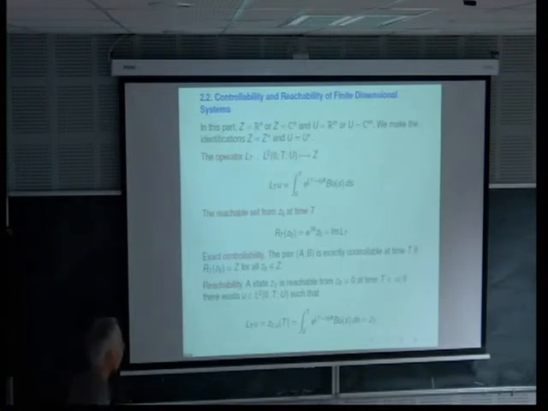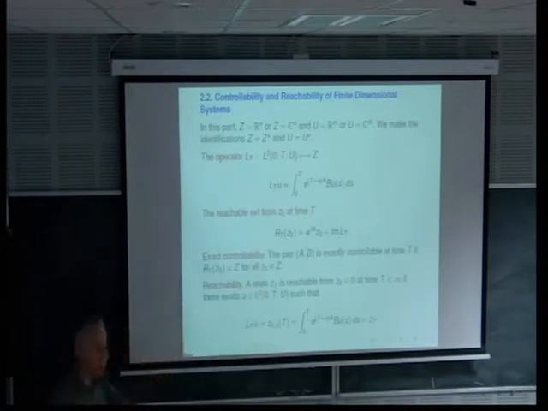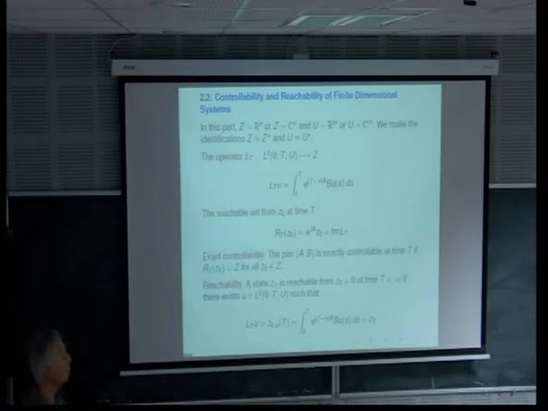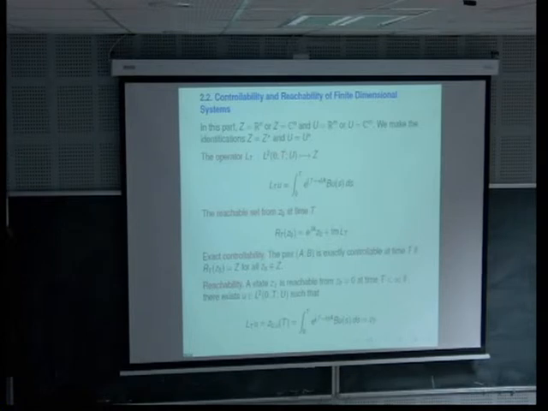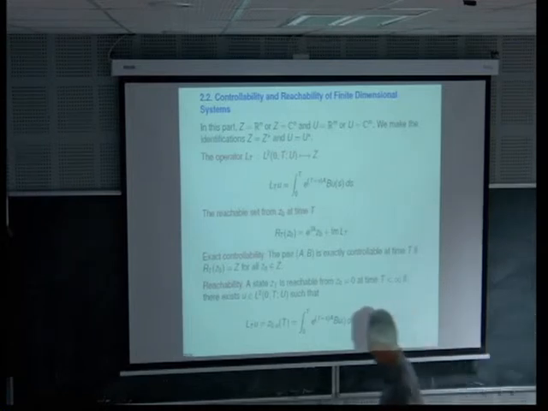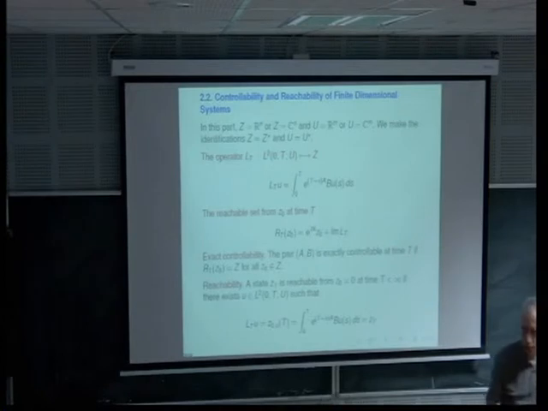Okay, so we have some operator here, LT, which takes into account the control in the system. And you start from some state. You are in Rn. This is R2.